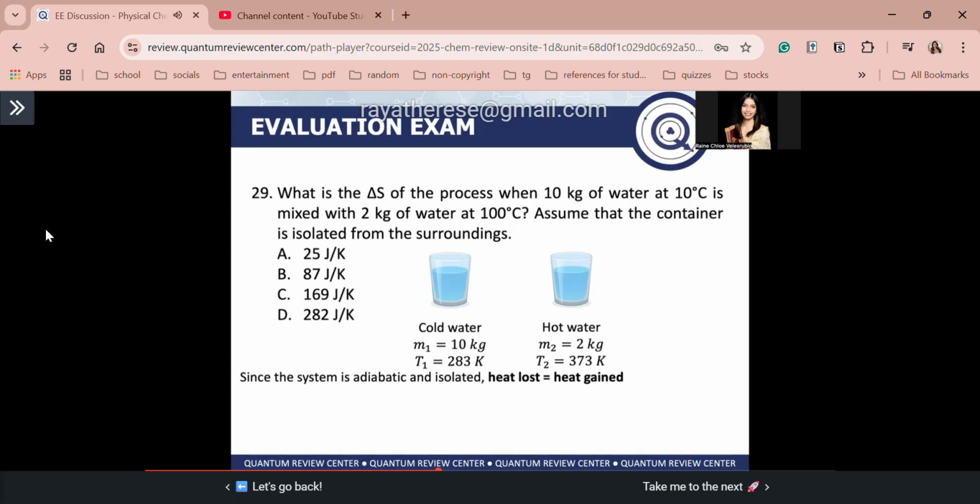Again, guys, bakit adiabatic and isolated ang system? I-assume natin yan because, again, sabi dito, the container is isolated from the surroundings. Meaning, guys, the heat loss by your hot water is equal to the heat gain by your cold water. So, equate natin, Q cold is equal to Q hot water. Again, guys, si cold water nag-gain ng heat, si hot water nag-lose ng heat. Okay, so this is the equation, guys.